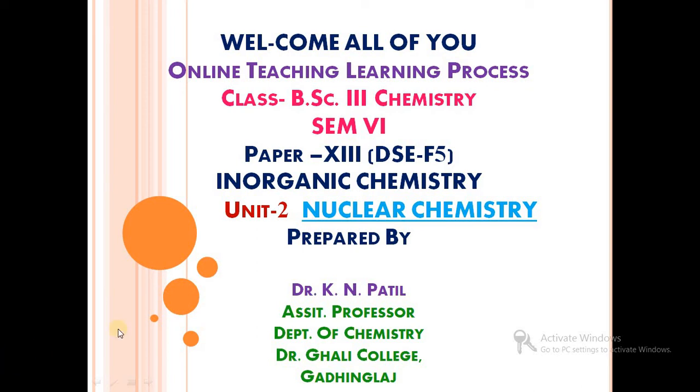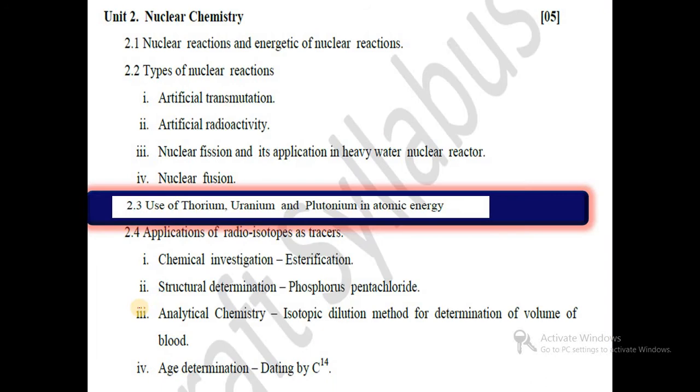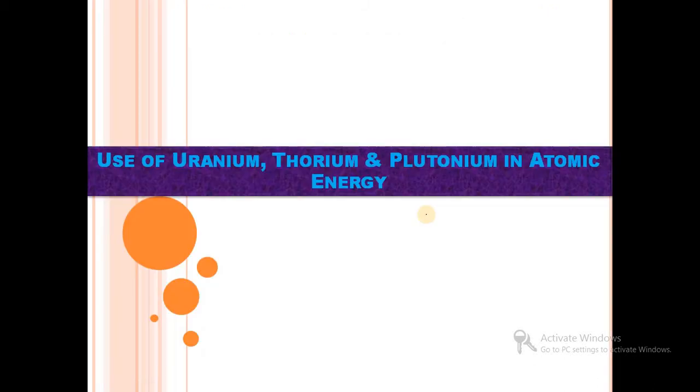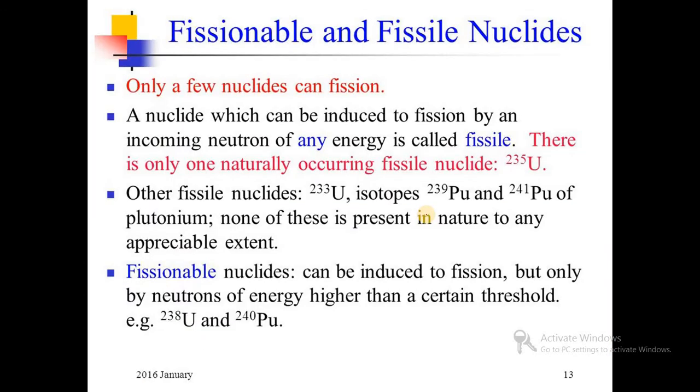We have started paper number 13 in organic chemistry, in which we have seen unit number 2, nuclear chemistry. In our last video we discussed nuclear fission, and in this video we will see the use of thorium, uranium and plutonium in atomic energy, that is, energy production. So our point is the use of uranium, thorium and plutonium in atomic energy.